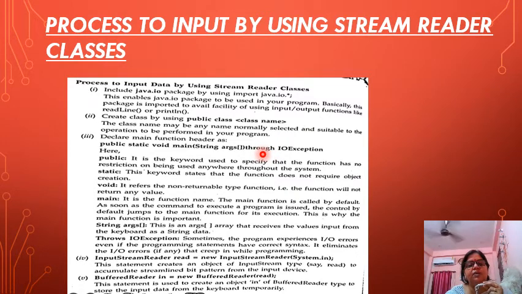Okay, in the PPT it will be corrected. I'll send you the correct form. Throws IOException. We write public static void main. See, throws. See here, it is written correctly. Throws IOException, the t is in small. It means throws is a keyword used for exception handling. Exception means error. It is used for error handling. We write InputStreamReader in is equal to new InputStreamReader(System.in), BufferedReader br is equal to new BufferedReader. We write this type of syntax in our program.